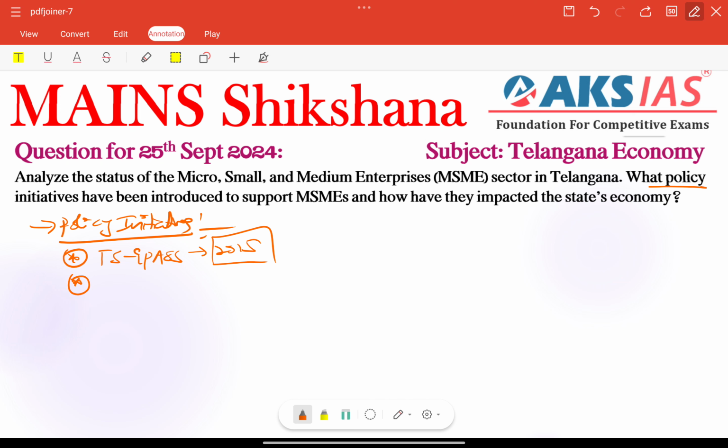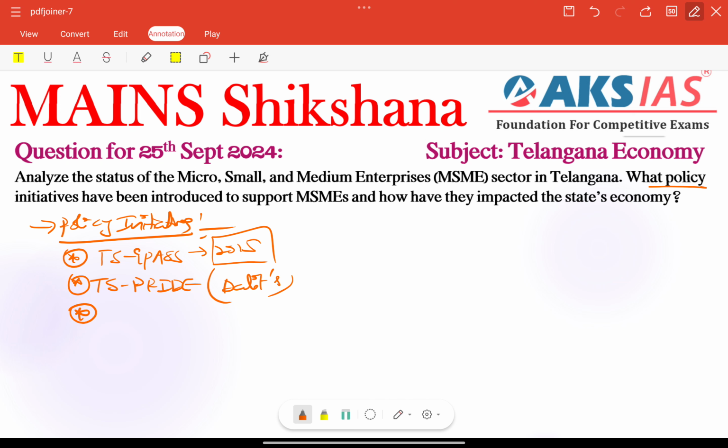That is very important. Other than that, we have TS-PRIDE also: the Telangana State Program for Rapid Incubation of Dalit Entrepreneurs, a scheme focused on promoting Dalit entrepreneurs by offering financial support and market linkages. That is very, very important.